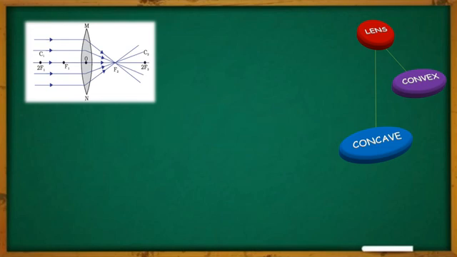As you can see in the diagram, this kind of lens we are calling the convex lens. Convex lens or converging lens, which is thicker at the center and thin at the edges. And why is it called the converging lens? Because all the light rays passing through this lens, after suffering refraction, all meet at a particular point. This particular point we are calling the focus point f2.